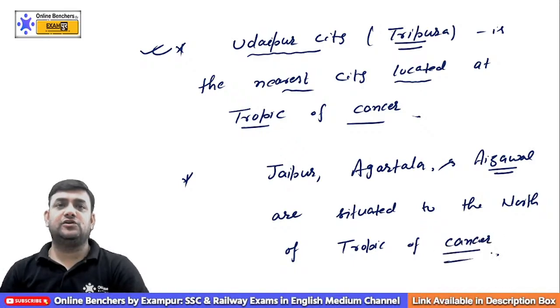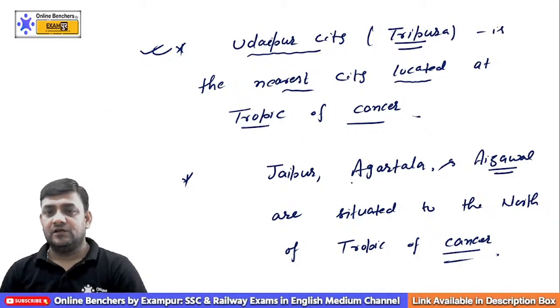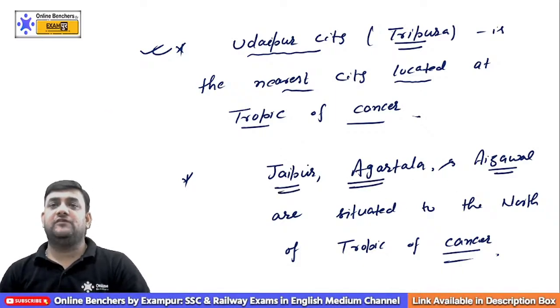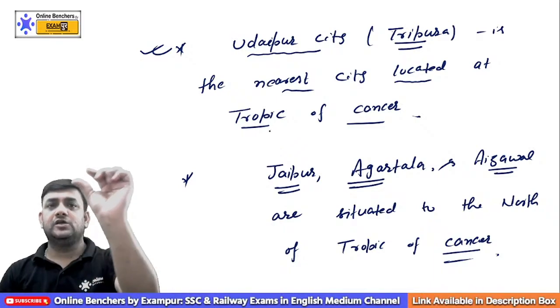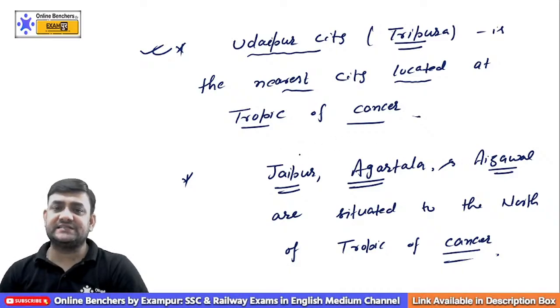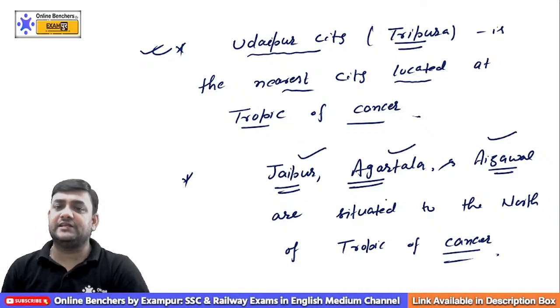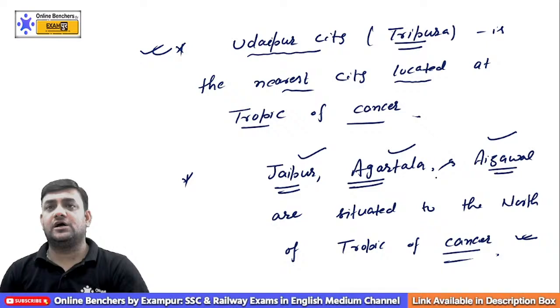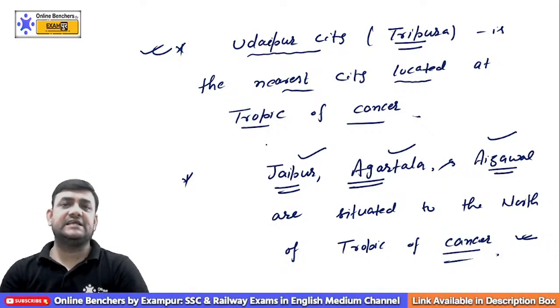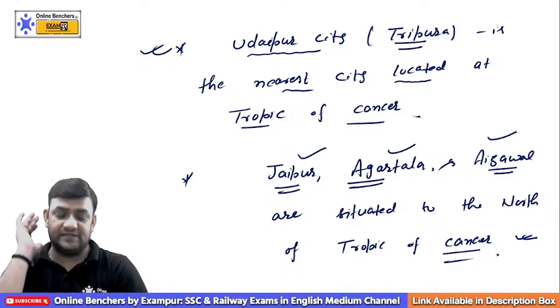If you look at the map of India, you will realize that these cities, Jaipur, Agartala and Aizawl, are situated to the north of the Tropic of Cancer. This is the basic understanding of India.